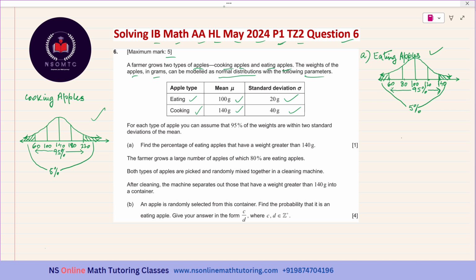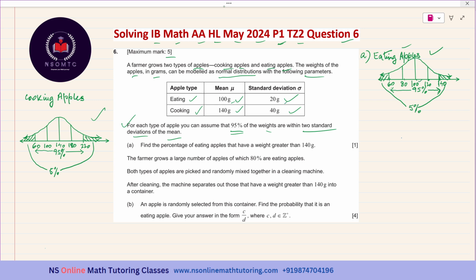This is paper 1. You will not have the calculator with you. So let us come to the questions. For each type of apple, you can assume 95% of the weights are within two standard deviations of the mean. So for the eating apples type, the mean value is 100 and the standard deviation is 20.